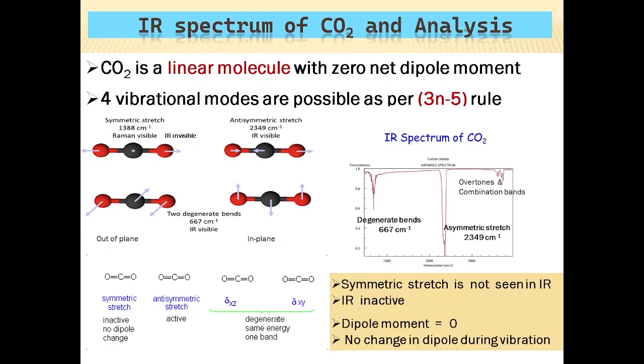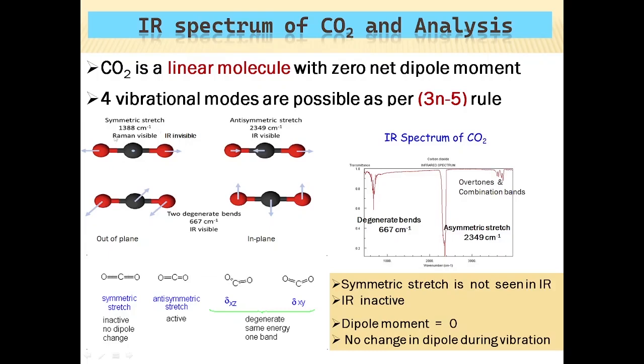During this kind of vibration, there is no change in dipole moment observed. That means this particular vibration is not seen in the IR spectrum. It is IR invisible, but the vibrational frequency is there. The symmetric stretching is at 1388 cm inverse and it is visible in the Raman spectrum. Raman spectrum is complementary to IR spectrum.